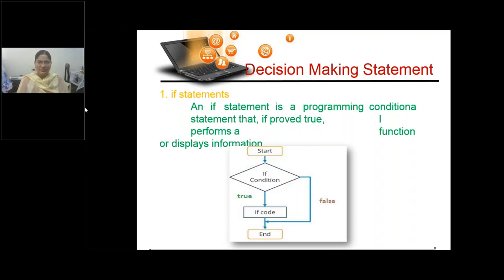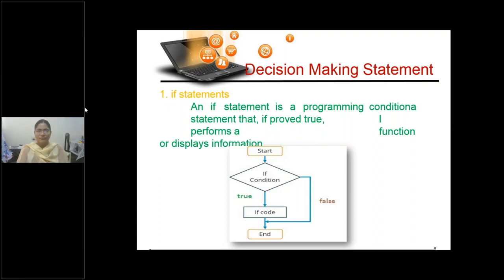If statement. Are you able to see my screen, children? Yes, ma'am. Microsoft PowerPoint is not responding.